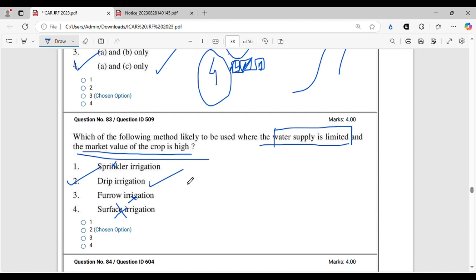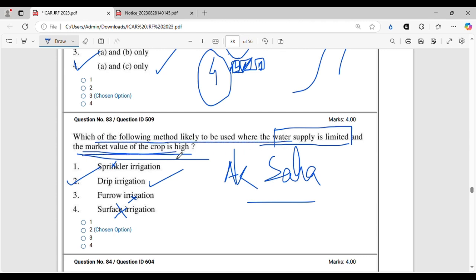All right. So this question has been directly asked from A.K. Saha's soil physics book. If you have that book, you can check in the MCQ questions given at the end of the exercise. There you can directly find the same statement also. This whole statement has been taken from that book. So you can practice that book if you want. You can do the MCQs, and this question, the correct option will be option 2. All right. However, in this question, you should read about all the irrigation processes, and you never know question might come from where.